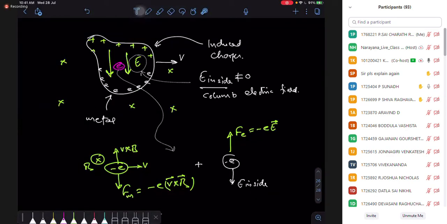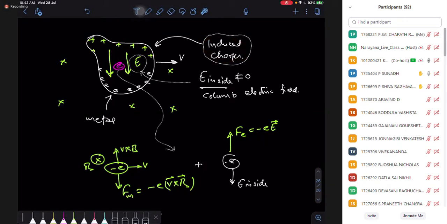Every electron experiences it, right? So what happened with that force? Because of this force, all the electrons begin to move in the downward direction. The electrons start accumulating here, on the downside. So positive charges are going to start being induced on the surface. So that's my induced charge. And here I'm using induced charge as a normal English word, not a scientific term. So charges are going to be induced on the surface.